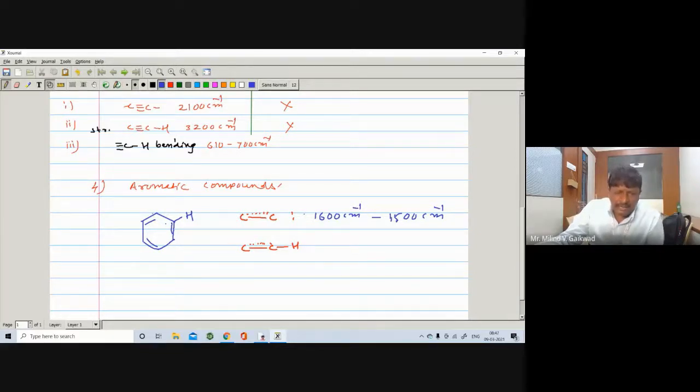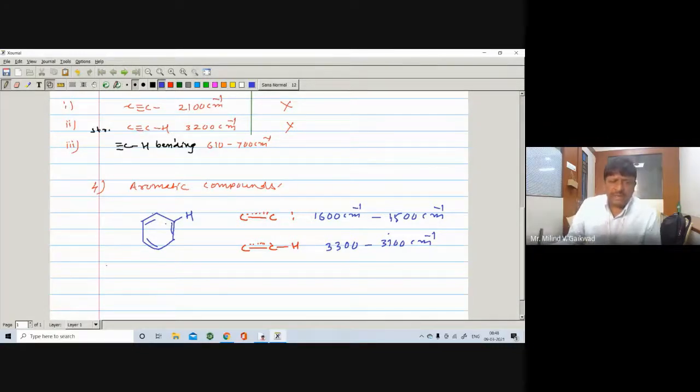If only alkene, then it will appear at 1620. You are having only one band, but here you are having 3 to 4 bands. Sometimes they may also give only one band. At the same time, the CH stretching will appear above 3000. Means here it will appear at 3000 to 3100 centimeter inverse. You can write any band, maybe 31, 32, 33, like this one. Sometimes you can also write 3050. So we can write in general above 3000. So these are the important bands of the aromatic compound.